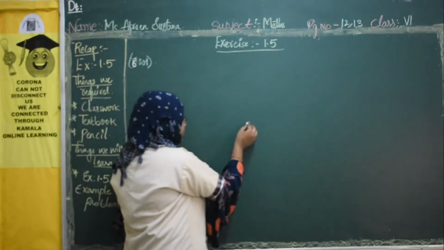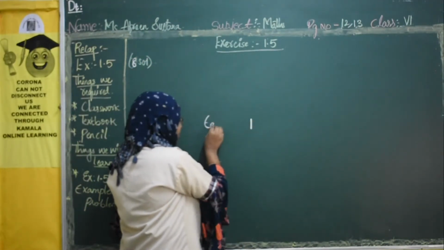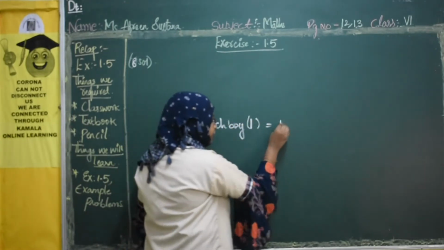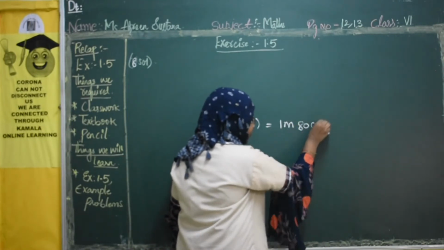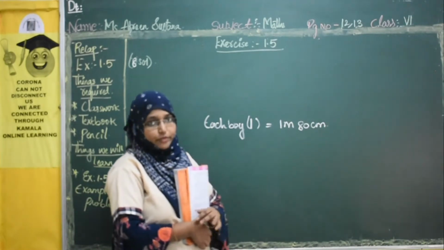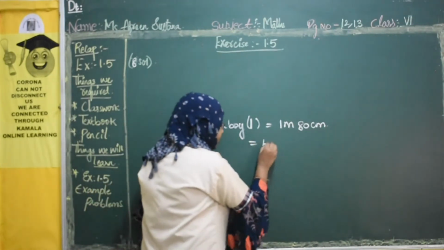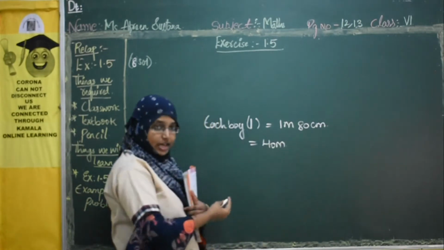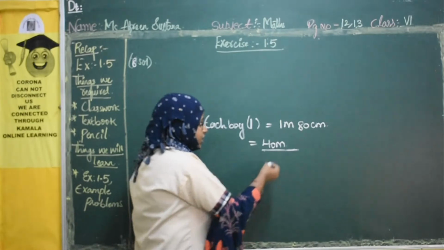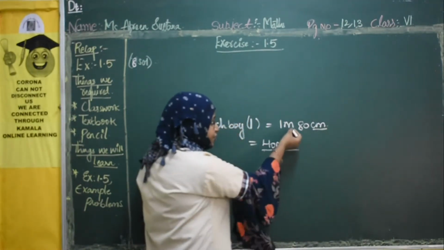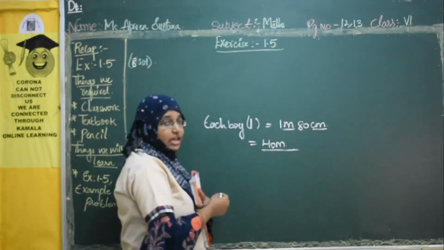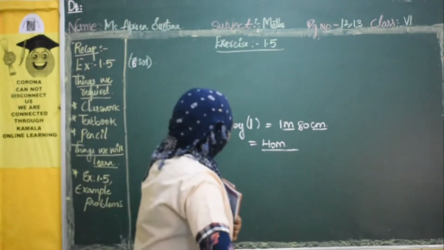Here they are saying that to make one shirt for each boy, they need 1 meter 80 centimeter of cloth. They have given 40 meter of cloth to the tailor and they are asking how many shirts can be made with this 40 meter cloth. So see here they give centimeter, right? So let us first convert this meter also into centimeter and then we will see how many shirts can be made.